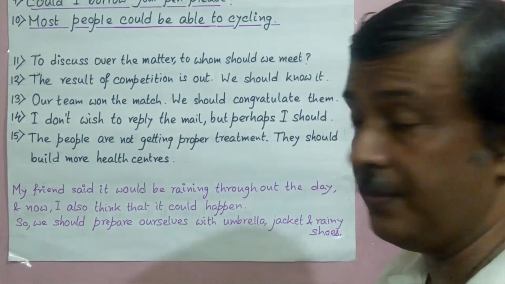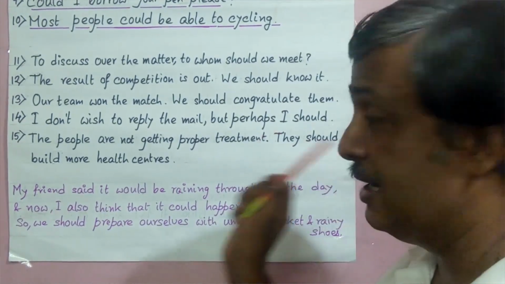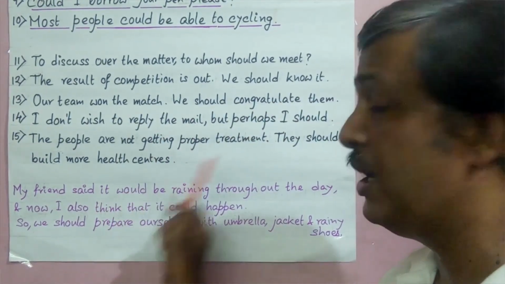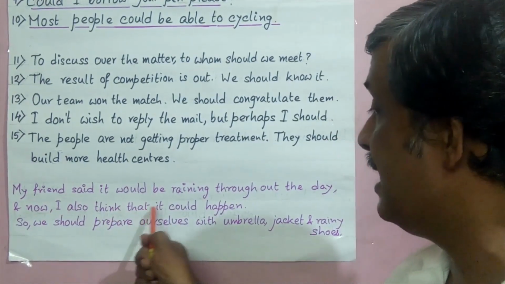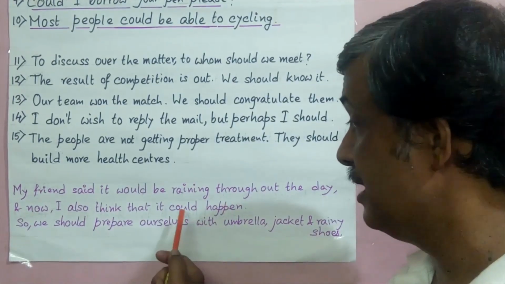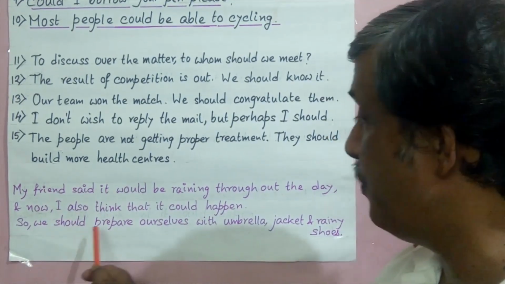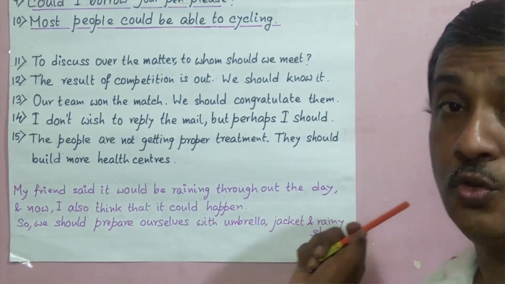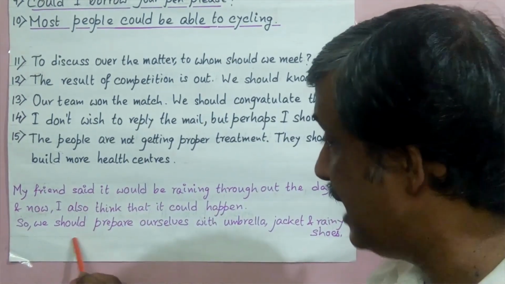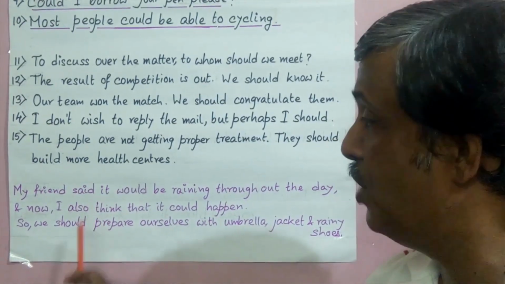See one more example. My friend said it would be raining throughout the day. It means it is an assumption, it is an imagination. So we use would. Now I also think it could happen. It means I also think that yes, it is possible. So for possibility we use could. Now we should prepare ourselves with an umbrella, jacket and rainy shoes. It means what is the right thing to do now to protect ourselves from rain? The right thing to do is to prepare ourselves with an umbrella. So for the right thing to do, we use should.